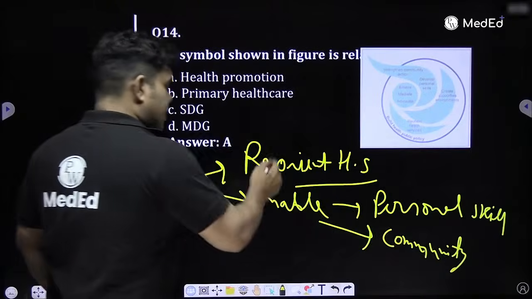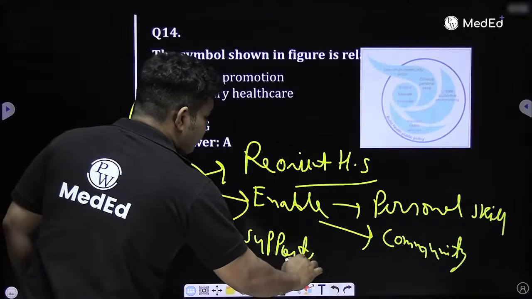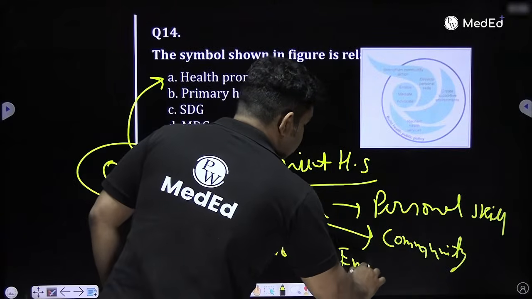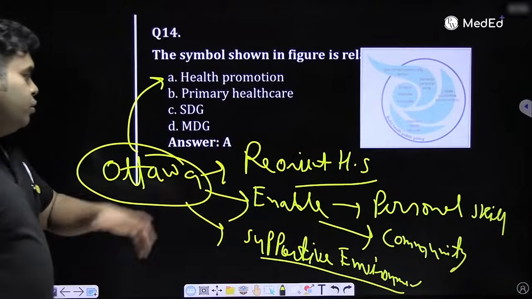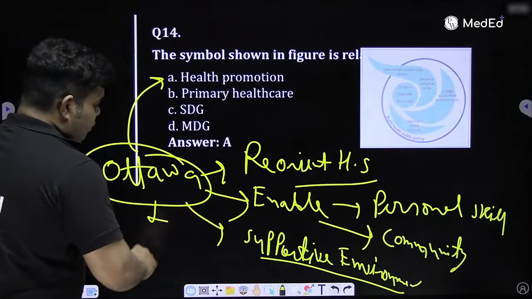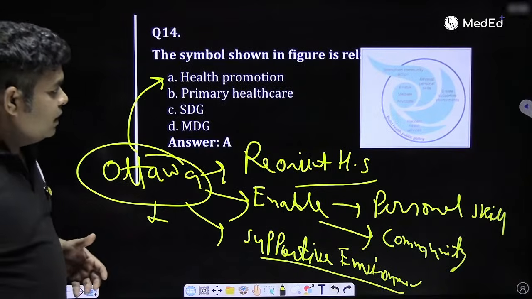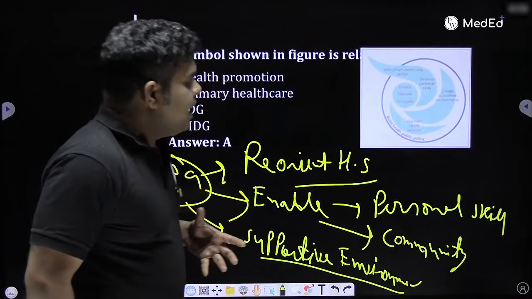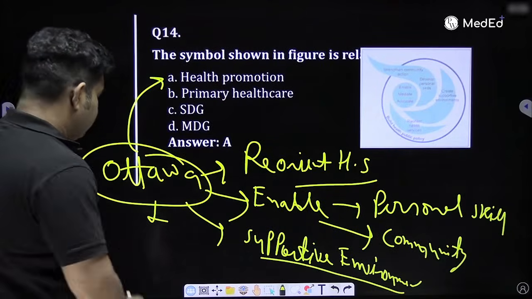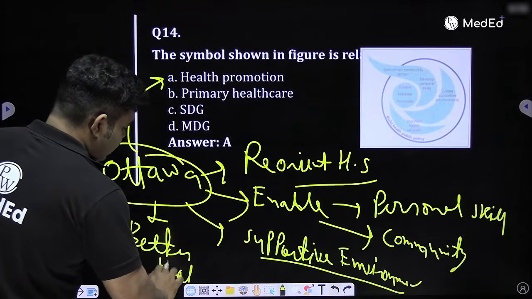Then reorient health services. Then a supportive environment should be there. Other ministries should also work so that health is not just from medicine, it's also from food and water. So they should also support. And last is, we should of course make better health policy. The word they use is build healthy public policy. So with better health policy, you will change the budget, you will increase it and all.